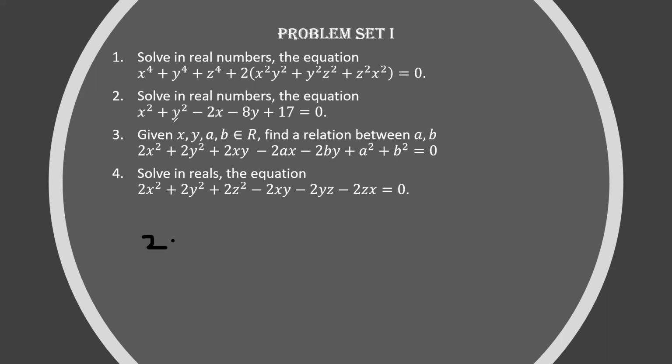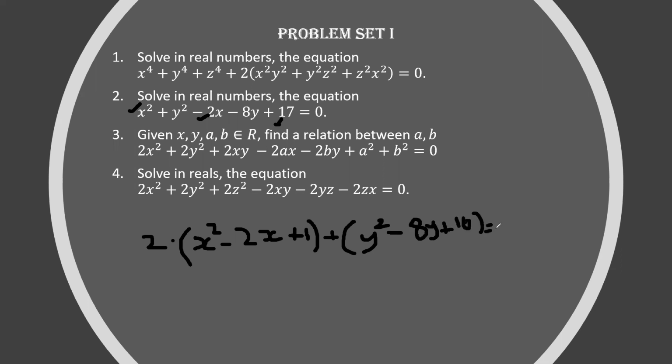Okay, listen carefully, this is very important. First I will rewrite the equation as x squared minus 2x plus 1, plus, from the 17 I'm taking out a 1, so there should be a 16 somewhere else, plus y square minus 8y plus 16, and that is equal to 0. I'm keeping track of which terms I'm taking into account because I don't want to miss out some terms or get some extra terms.